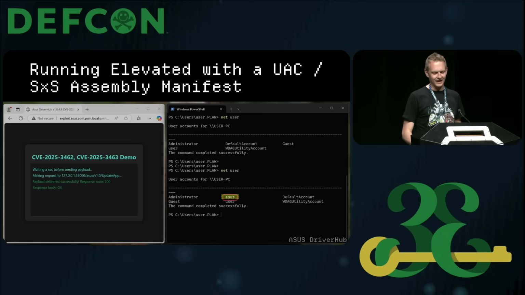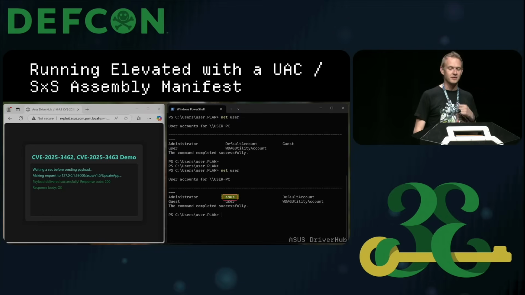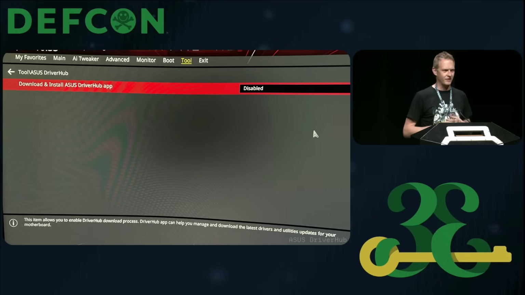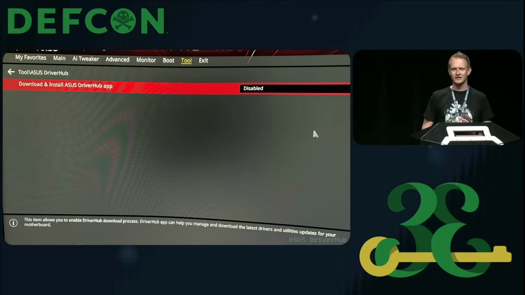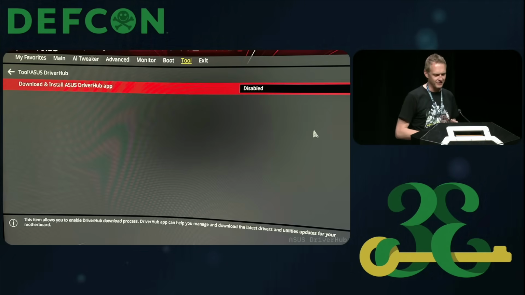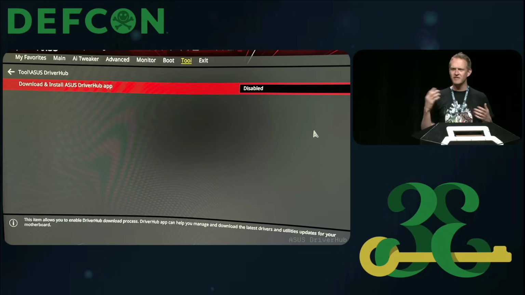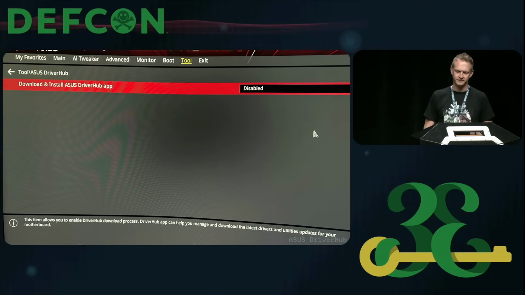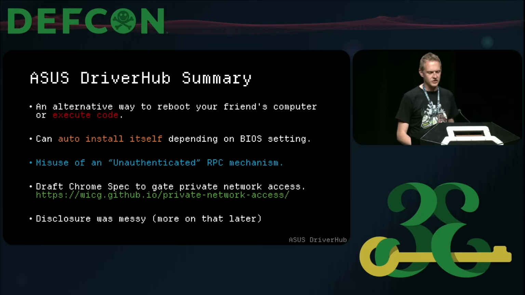Talking about the impact of this, when I looked at my motherboard that started all of this, there's this handy... I wondered, where did this come from? You look at the BIOS, and there's this line that says you can download and install Asus DriverHub automatically. When I found these vulnerabilities, I disabled that fairly quickly. But that should give you an idea how some of the software might actually end up on people's computers in the first place. Okay, so that's Asus DriverHub.